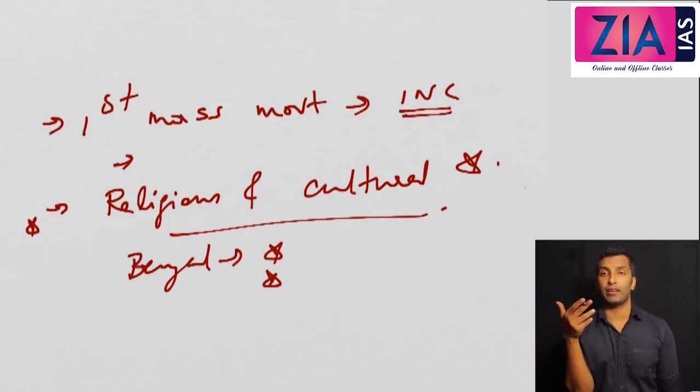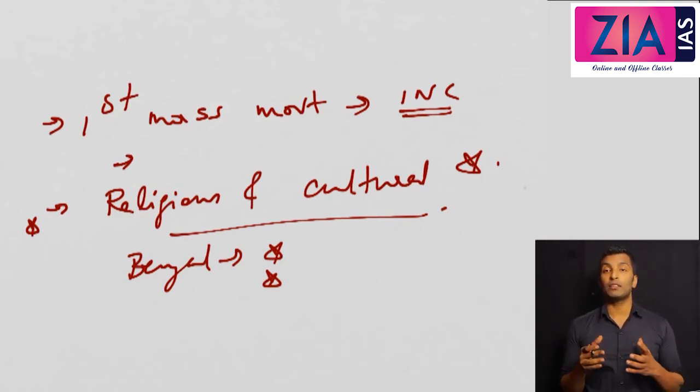People are not much aware. So it is very easy to mobilize people on the lines of religion, and people are ready to do anything for religion. So the intention of the leaders was actually good. They wanted to mobilize the masses, but the way they did it, by using religion, was not that accepted by many people. So when you mobilize people on the basis of Durga Puja, etc., the intention was to bring more people so that in the next day's newspaper you will see 4,000, 5,000, 10,000 people assembled. But they actually came for Durga Puja. But at least you can say that this much mobilization was there.